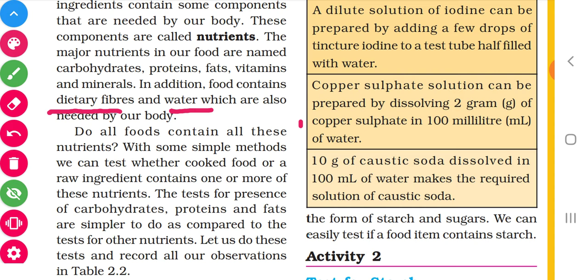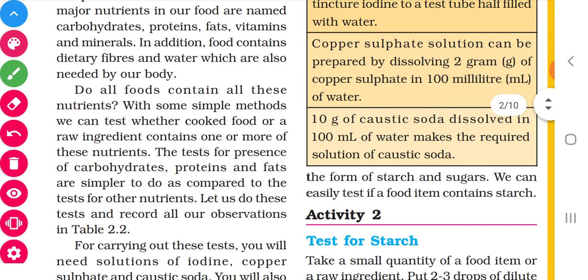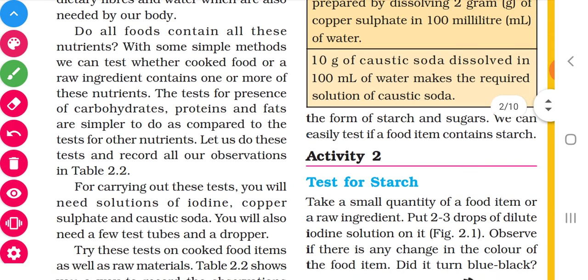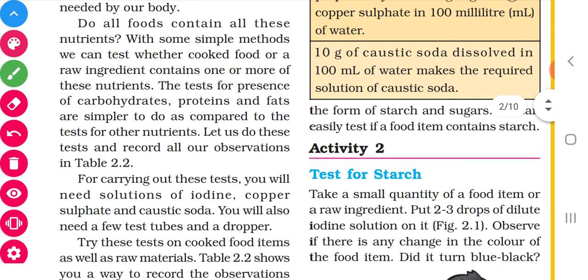Children, have you all understood now what a nutrient is? Nutrients are the components essential for our body, that are needed for our body. We have also seen the 5 major nutrients, and in addition to that we have seen 2 other nutrients. Have you all understood? Now we are going to test whether our cooked food or the raw food contains these nutrients or not.